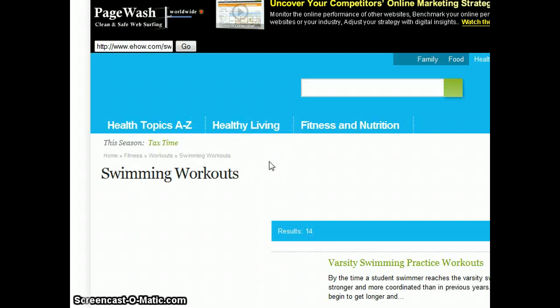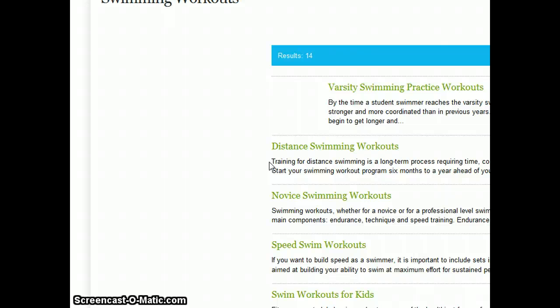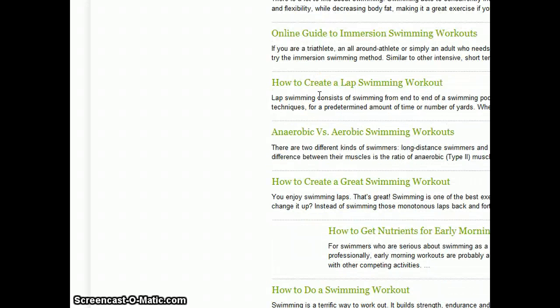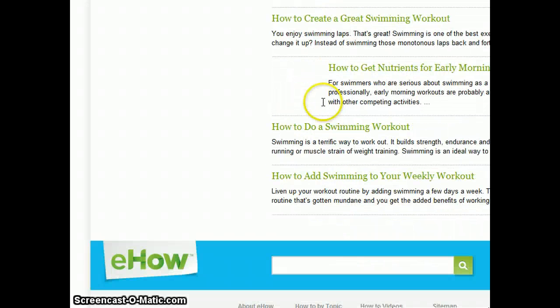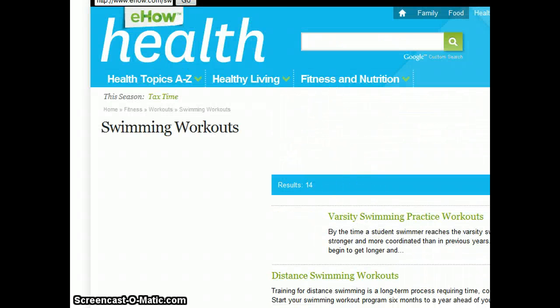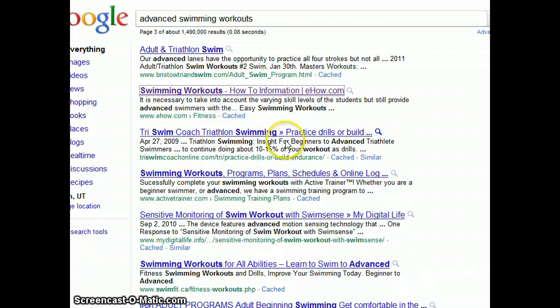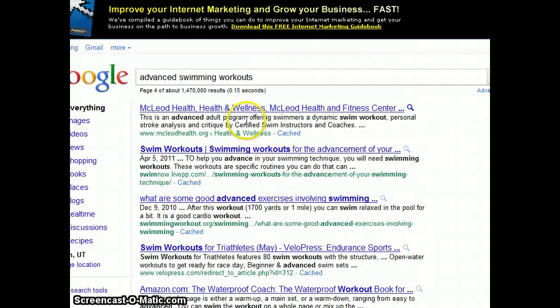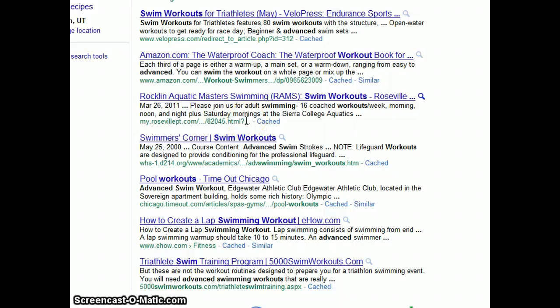And eHow has swimming workouts, but it doesn't specifically speak to advanced swimming workouts, does it? So we'd have to look through here to see if we see anything that has to do with advanced. We're not seeing that here. So we probably would not utilize this particular page. We would continue to look through if we see anything here. And I'd probably go to the 4th page and probably not go beyond, right?